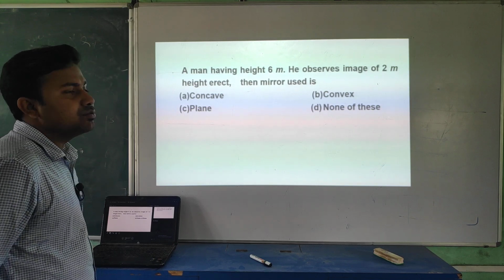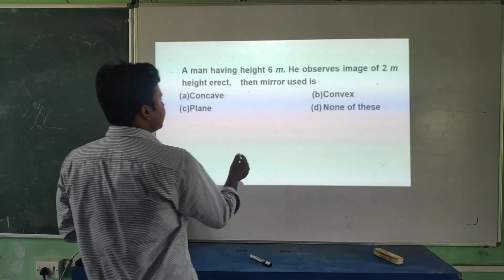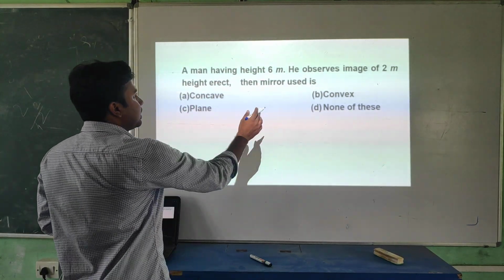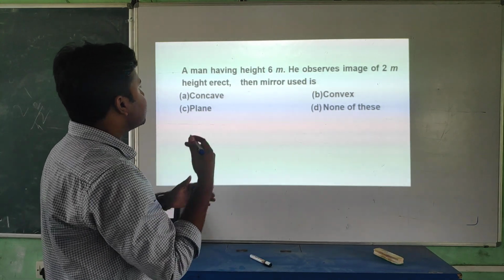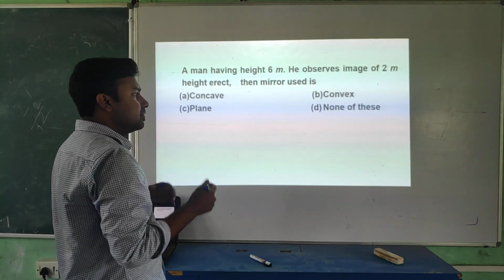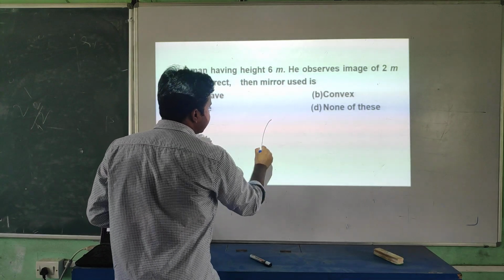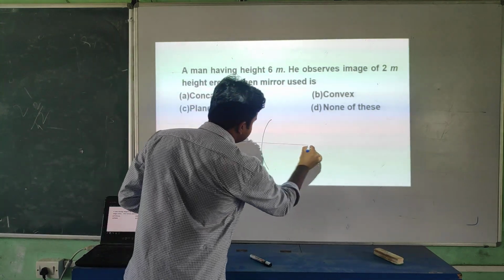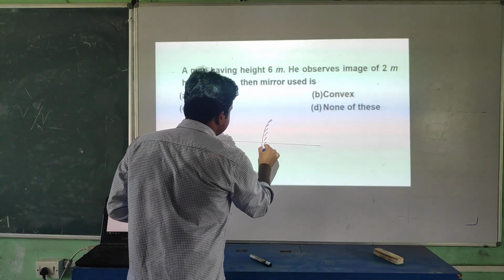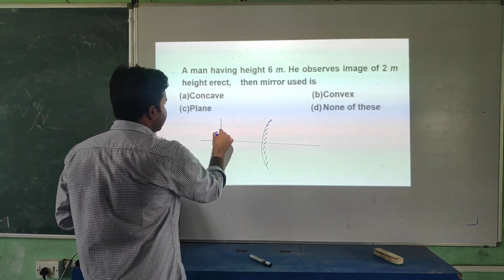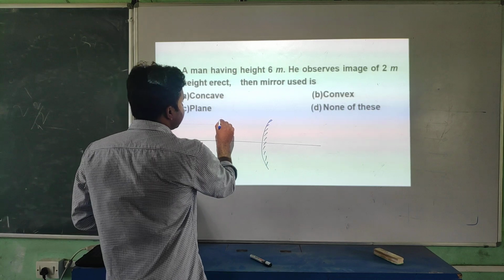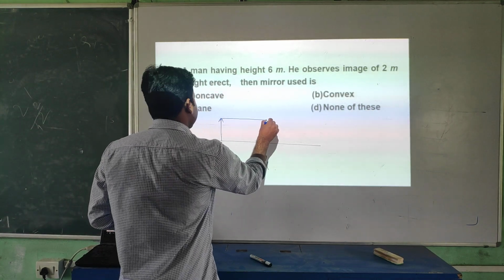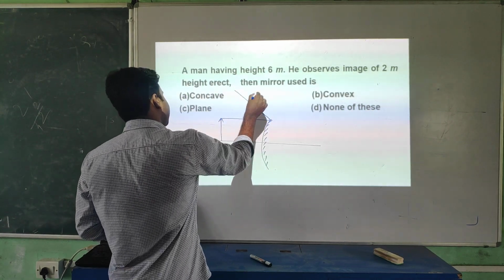The mirror used, we all know, students, here it is given that the image is erect. In which case, if we are considering a convex mirror and putting an object, the ray coming parallel to the principal axis, after striking the mirror, will reflect back.